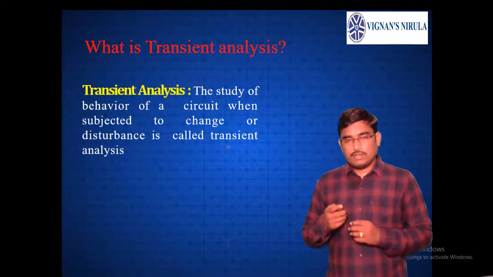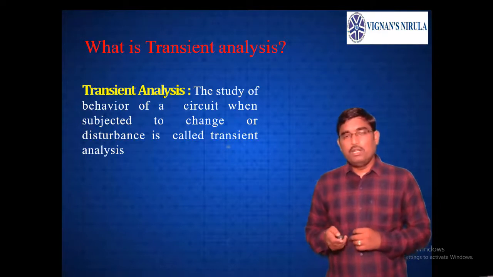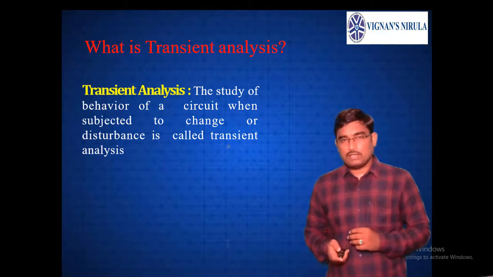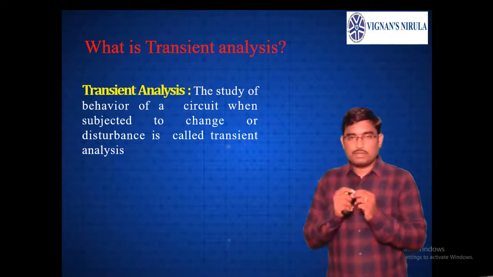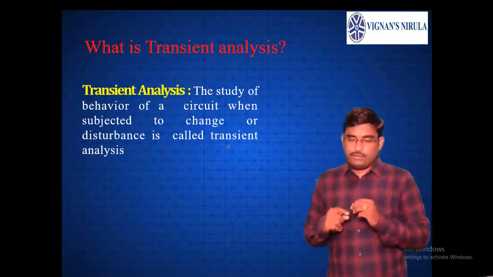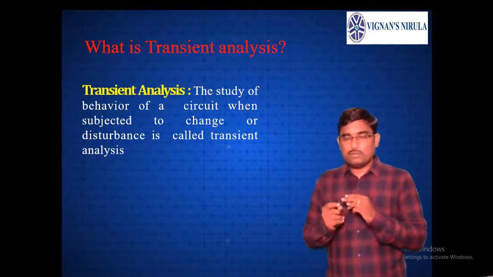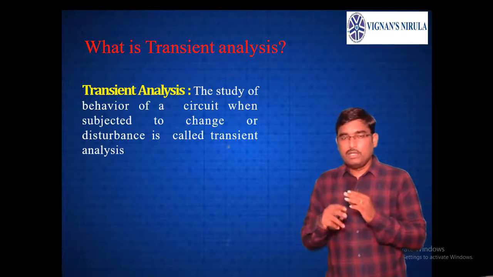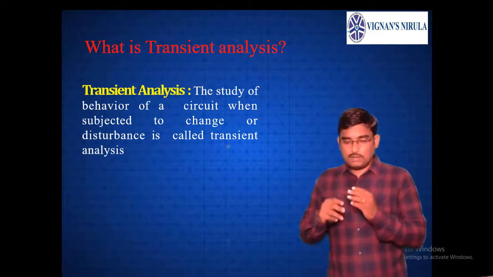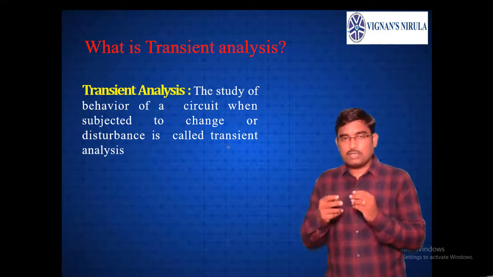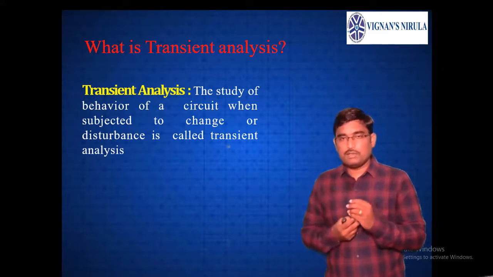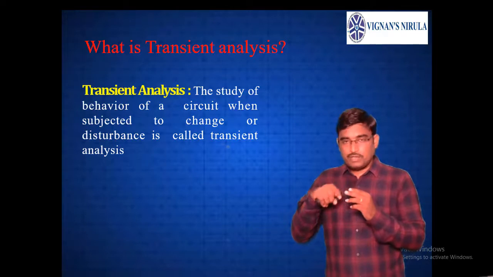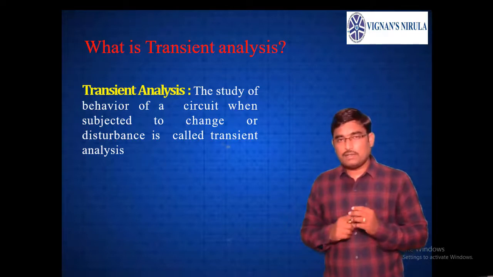Transient analysis means the study of behavior of a circuit when it is subjected to a change or disturbance. If a circuit is there, supply is connected, some element is connected, and suddenly a disturbance occurs in the circuit. Suppose there is a switch in the circuit and suddenly you open the switch or close the switch, a sudden change will occur so that the current or voltage in the circuit will be changed. This change of behavior is called transient analysis.